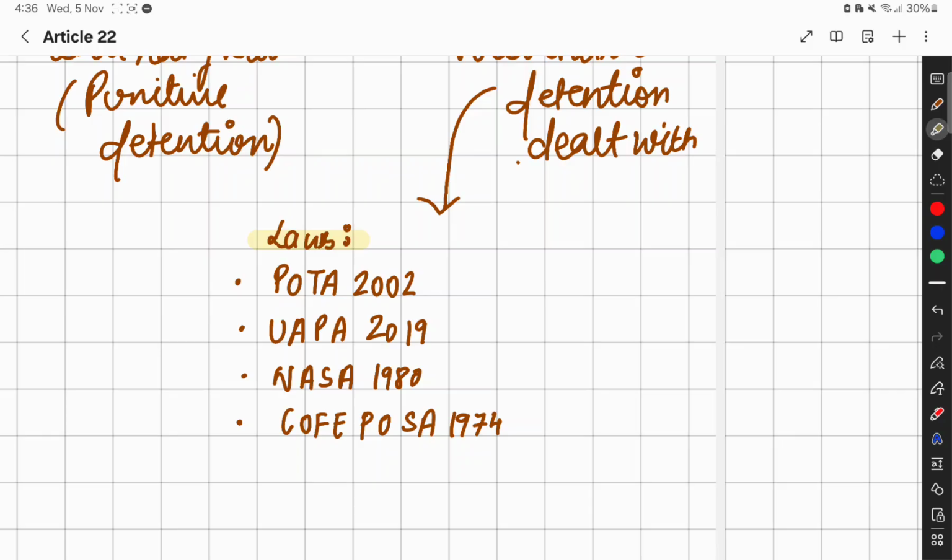Another one is NSA, the National Security Act, and the most important one is the Conservation of Foreign Exchange and Prevention of Smuggling Act, that is COFEPOSA, the act which you have also studied in your company law as well. These acts are known as Preventive Detention Acts.